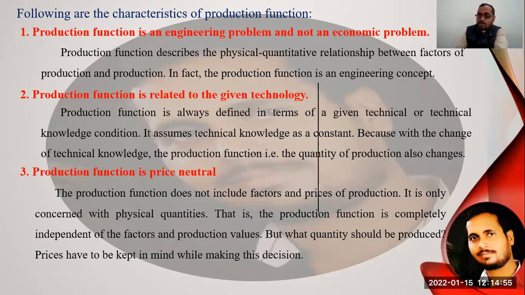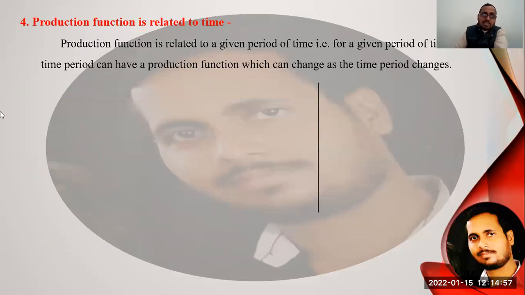Now another characteristic of the production function. Students, production function is related to time. Production function is related to a given period of time. A time period can have a production function which can change as the period of time changes.